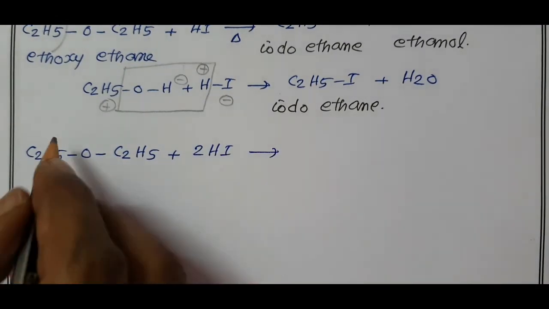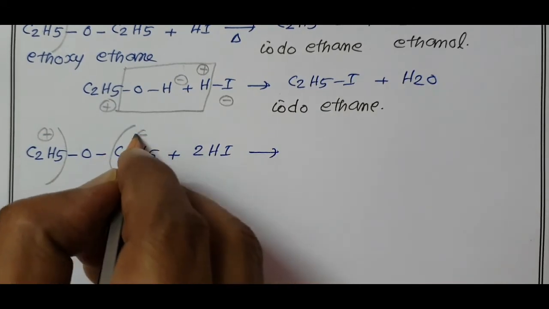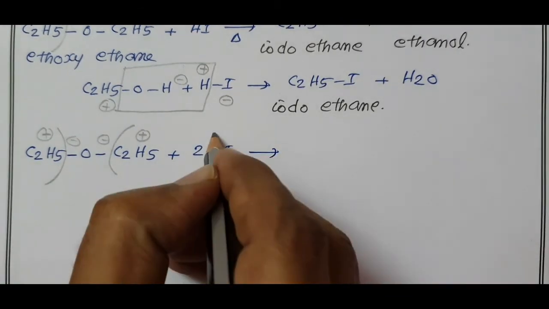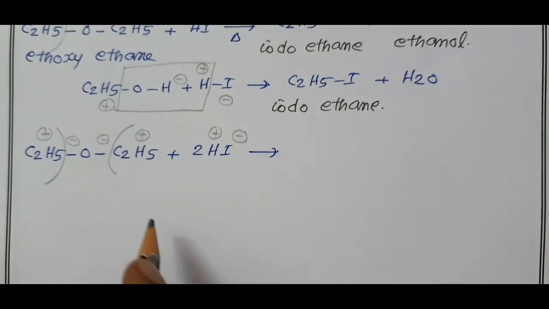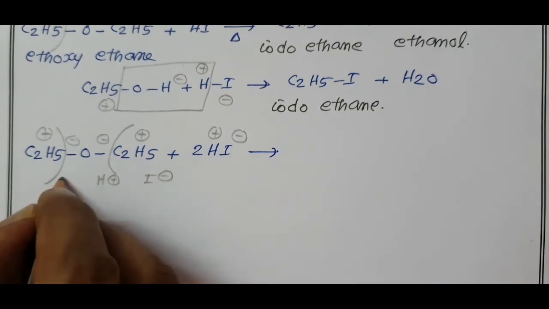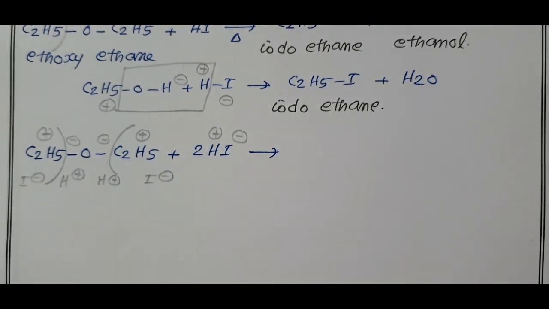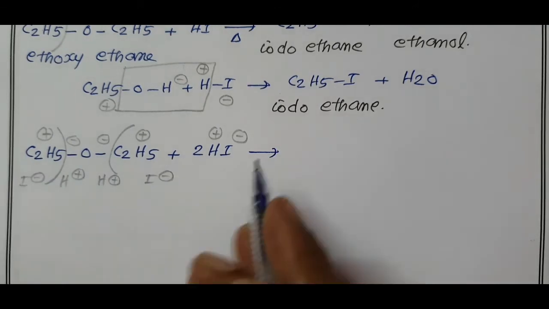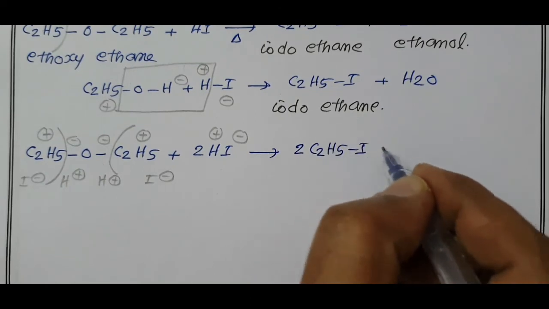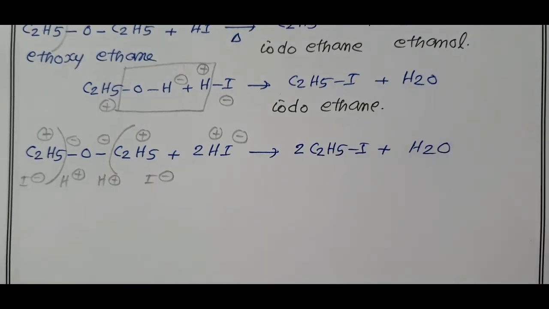Like the second ionization of water molecule, ethyl plus, ethyl plus, O2 minus. We have 2 molecules of hydrogen iodide, one H plus and I minus, another H plus and I minus. So, what is our product? Ethyl iodide, two molecules of C2H5I, plus H2O, one molecule of water is removed.